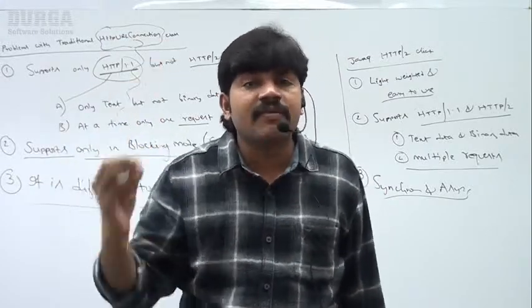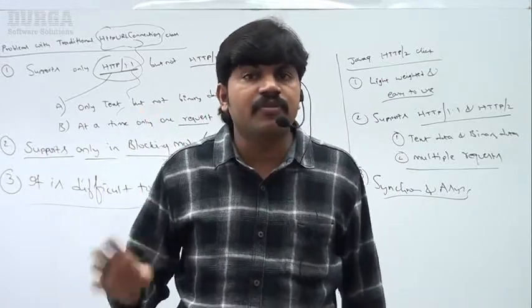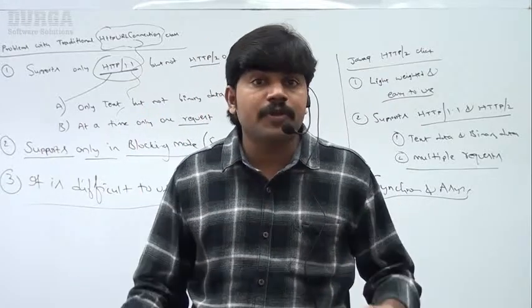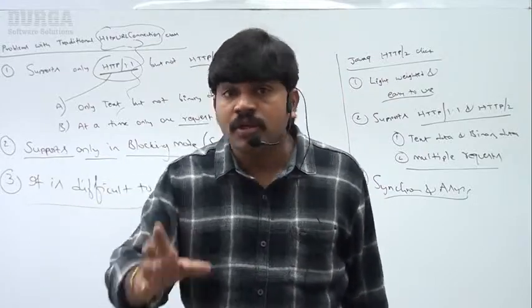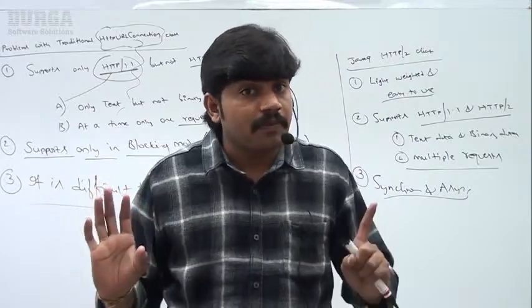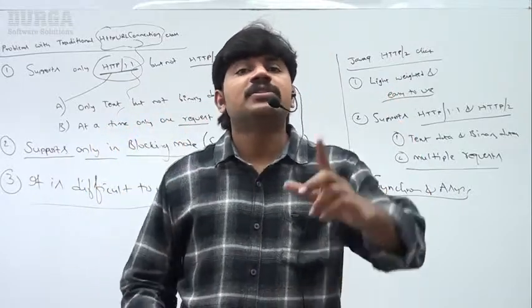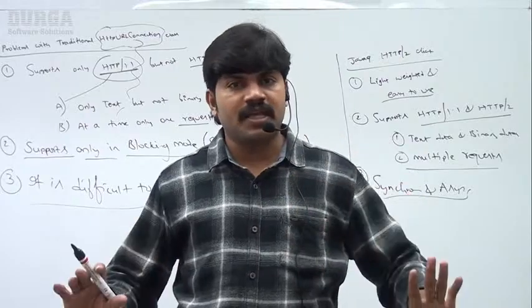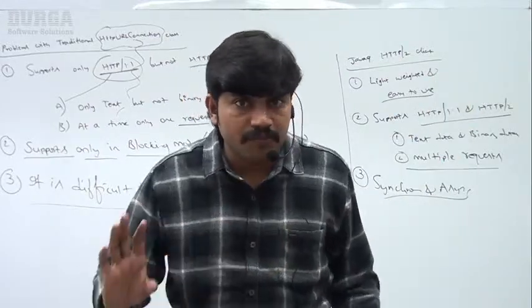Okay, there are several problems with this. Java developers struggled a lot with the limitations of HttpURLConnection. That's why, slowly, Java programmers migrated to third-party HTTP clients like Apache and Google HTTP clients. So there are several problems. To overcome this problem, the Java 9 HTTP/2 client came. What is the advantage of the Java 9 HTTP client when compared with HttpURLConnection?